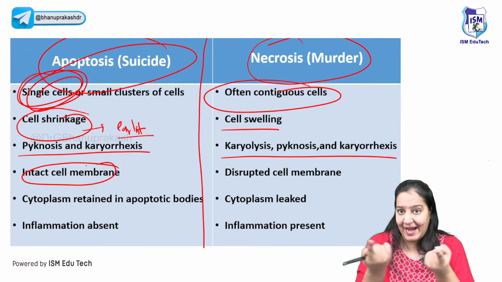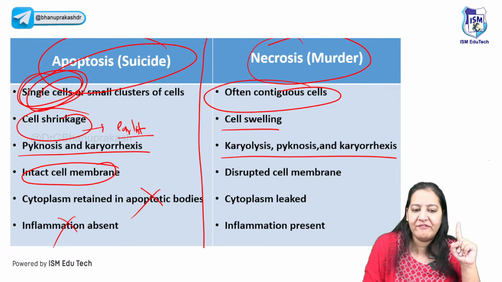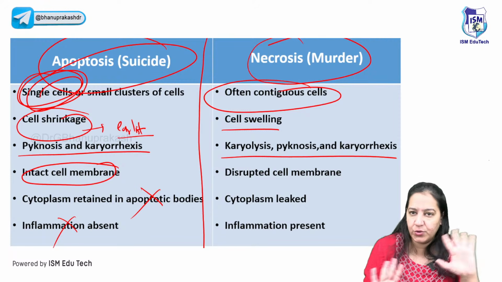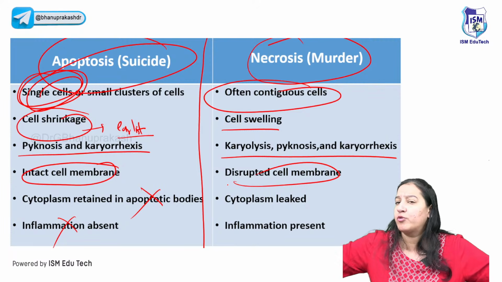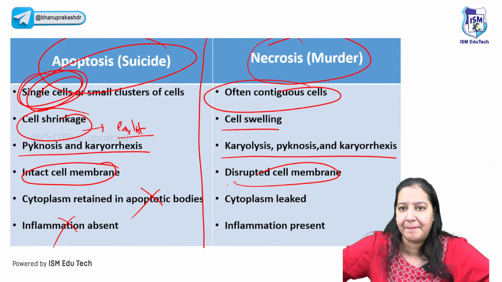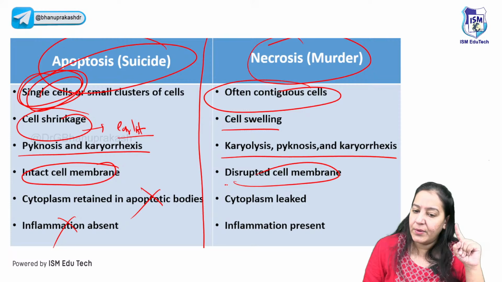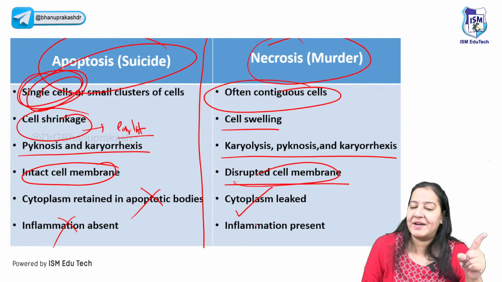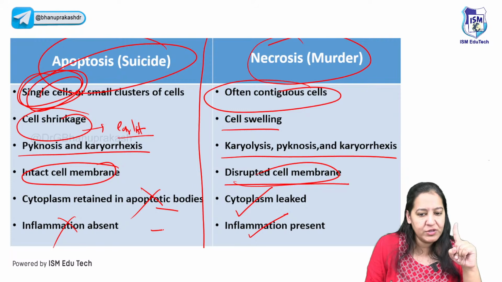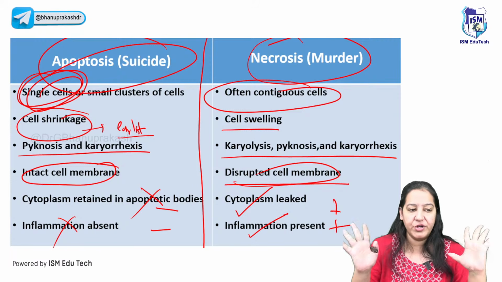Till the end, it's intact. So no leakage, no inflammation, nothing. But in necrosis, the cell will burst. It will shout, help, help, help. I'm being murdered. Please help. So it is cell disruption, the cell membrane bursts. So cytoplasm leakage is present, inflammation is present. Here the two things are absent, here the two things are present. Now you will never forget.